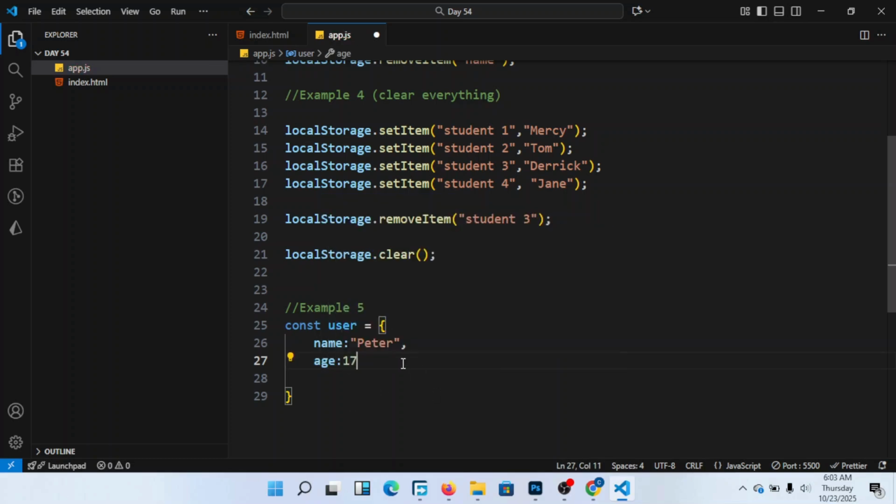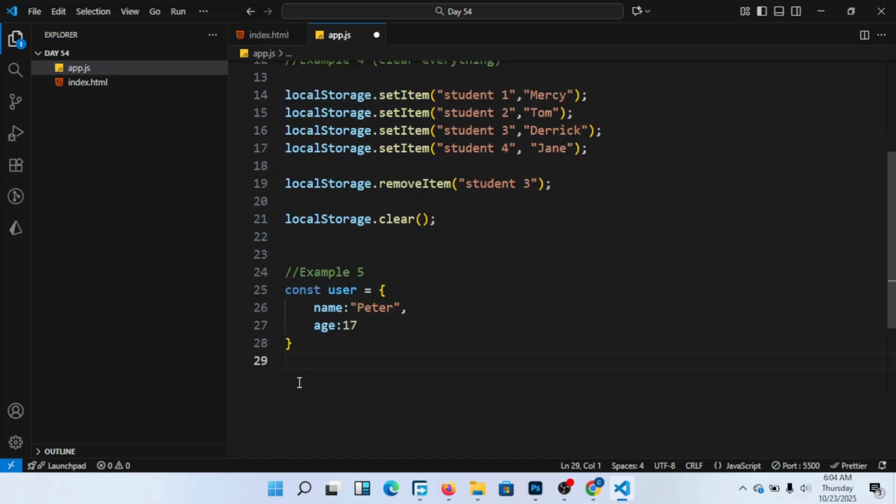That is my object, and I want to put it in the local storage. It won't accept me just putting it there. We shall have to first convert this object into a string, then it stores it for me.